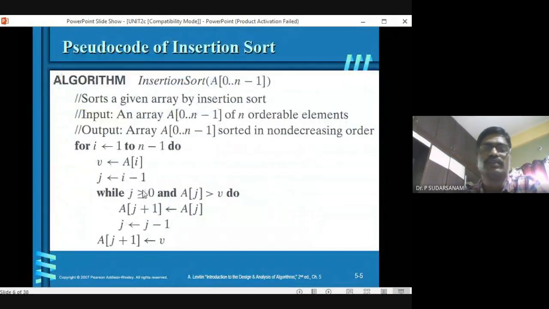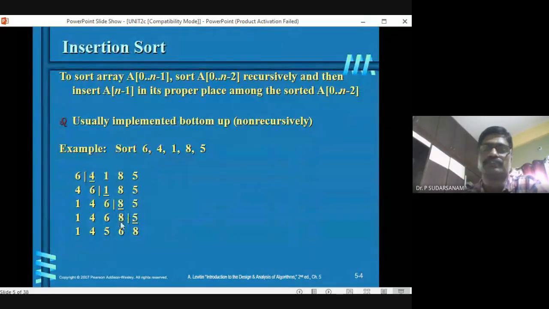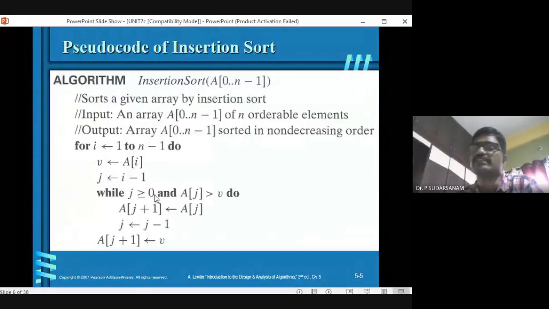You see the algorithm, j is equal to I minus 1. Now this is the loop, j loop. Now 8 is greater than 5, 6 is greater than 5, like this you have to check it out. So when you are here a j value, let us assume 0, 1, 2, 3. So this 3 becomes 2, 2 becomes 1, 1 becomes 0. So maximum up to 0 I can move it. So that is the reason, while j is greater than or equal to 0. So up to there only condition is true. So you can move it one by one, up to j only.